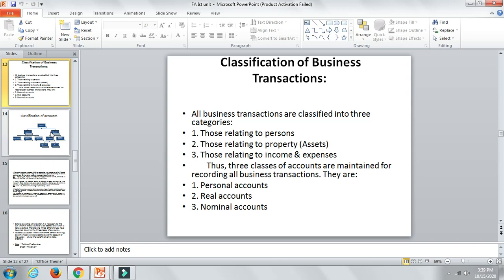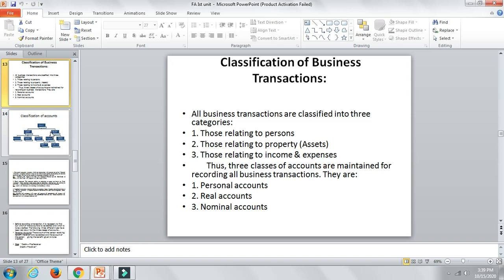Those relating to income and expenses. Income and expenses here means, if you have paid salaries, or commission, or interest on a loan you have taken, those are expenses. Income means if you have received any interest, or any commission, or any salary; these are all incomes. Those will all be recorded at a place.